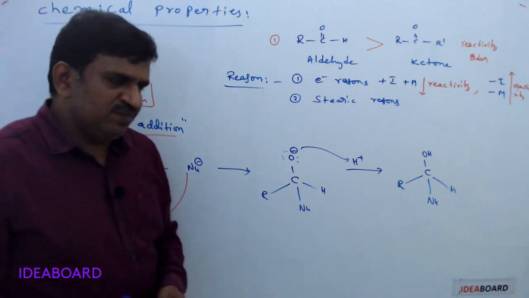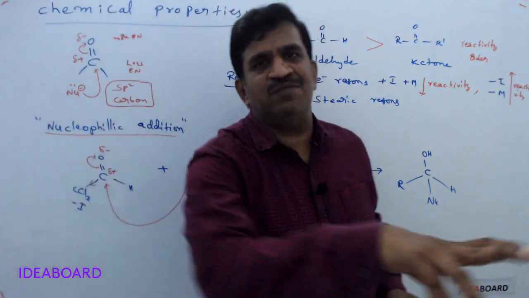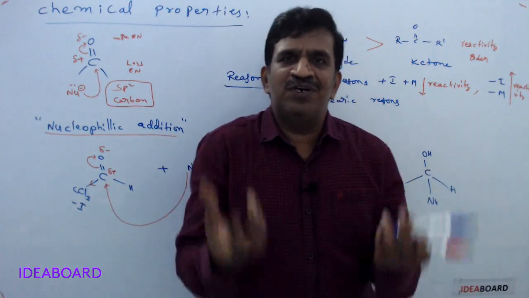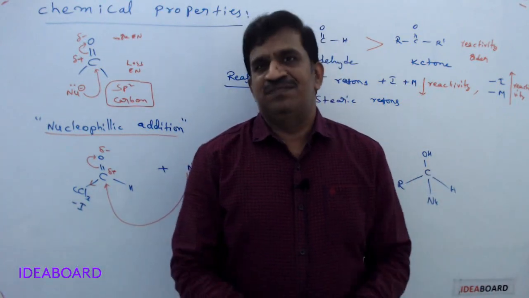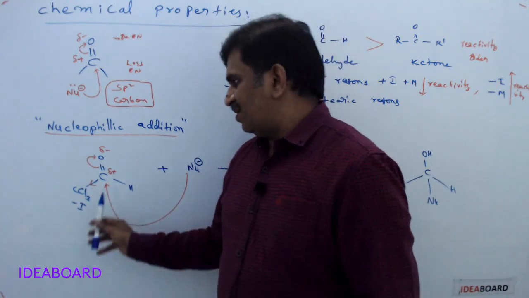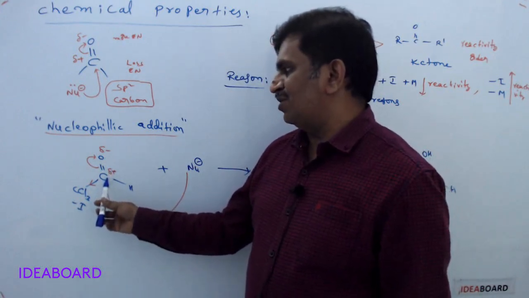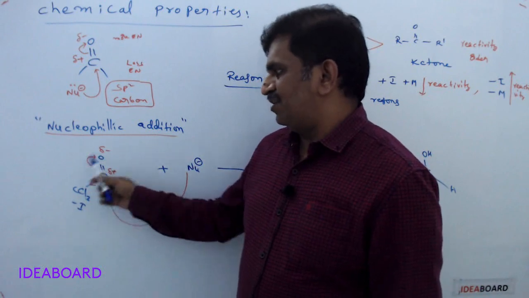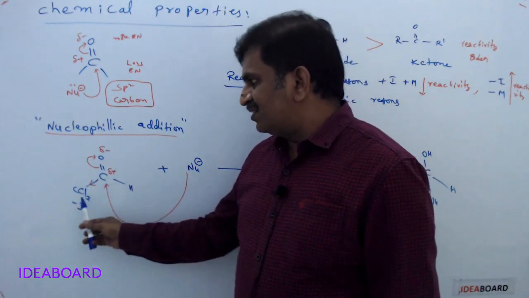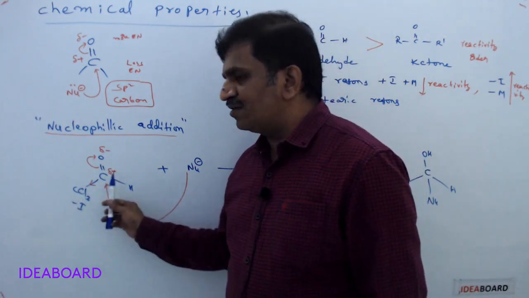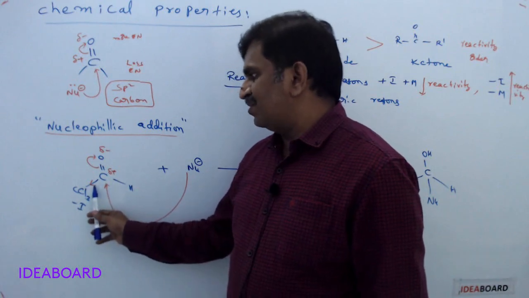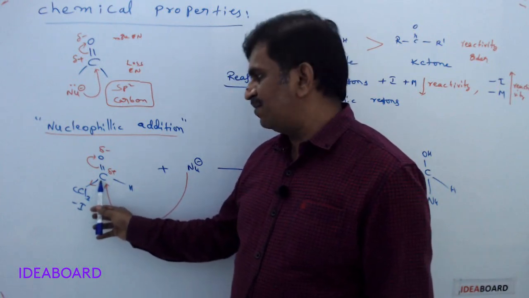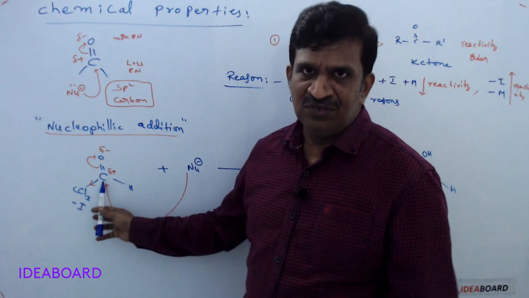Whenever you have a problem and your friend is also telling you some other problems, you will become more disappointed, depressed. Like that, here carbon is already having a problem, positive charge because of the electron lost by this bond shift. And the CCl3 is also taking the electrons from this. So because of this bond electron loss, carbon again gets more positive charge.